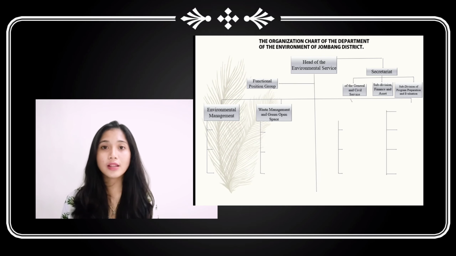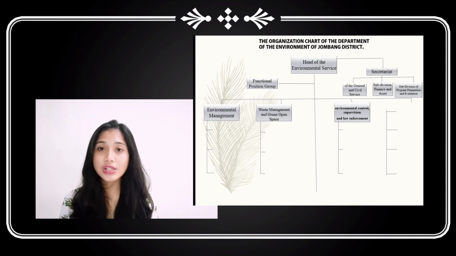Management waste, the field of control, supervision, and environmental law enforcement. The environmental field of control, supervision, and law enforcement, the task of formulating and implementing policies on supervision, mitigation, recovery due to environmental pollution or destruction, and the field of environmental conservation are responsible for the Environmental Service Office.